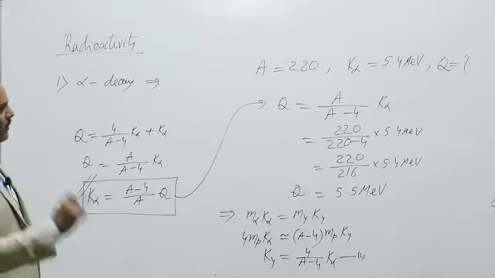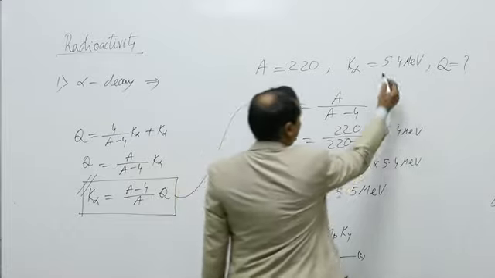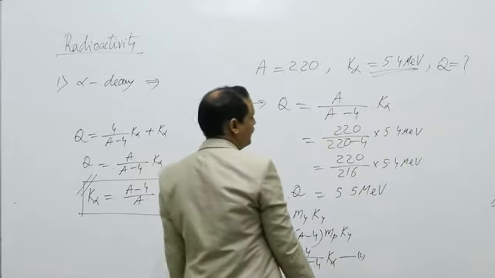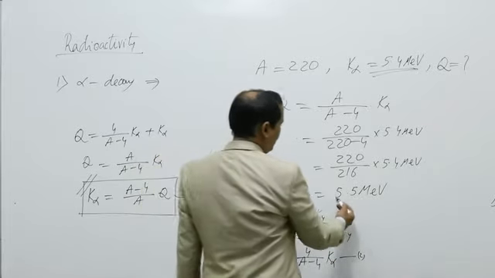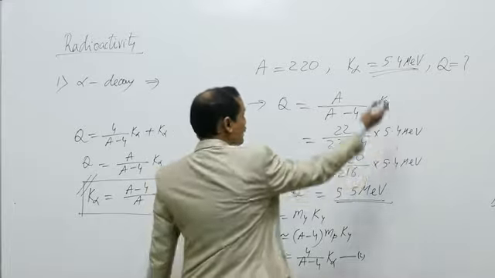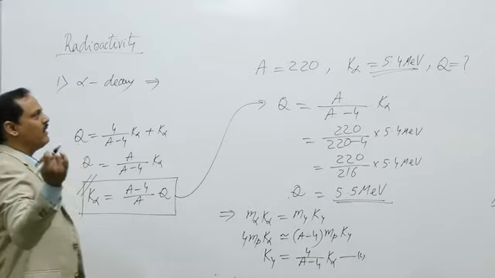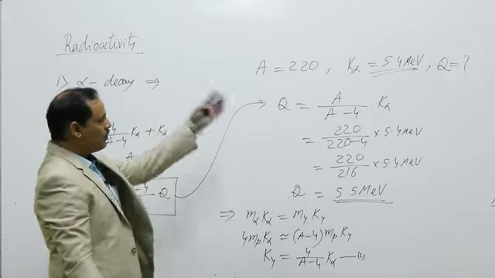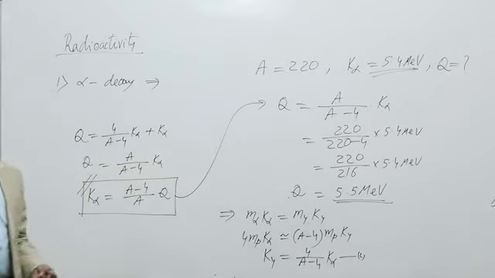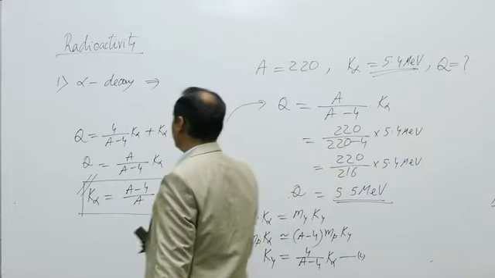From here we can conclude one more thing, that in alpha decay, about 99% of the kinetic energy is with the alpha particle. If 5.5 mega electron volt energy is released, 5.4 MeV is with the alpha particle, and just 0.1 MeV is with the daughter nucleus. So most of the energy released in alpha decay is taken away by the alpha particle. Okay. So this is the alpha decay.